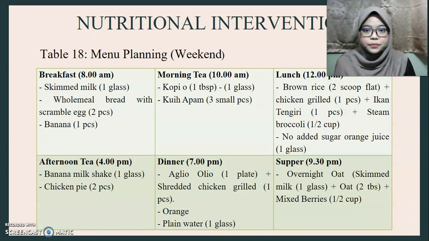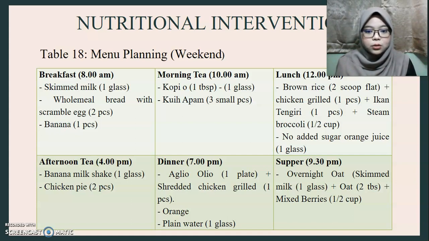For the third menu planning, I recommend skim milk, wholemeal bread with scrambled egg and banana, kopi O, kuih apam, brown rice, chicken grill, ikan tenggiri, steamed broccoli with no added sugar orange juice. For afternoon tea, banana milkshake and chicken pie.